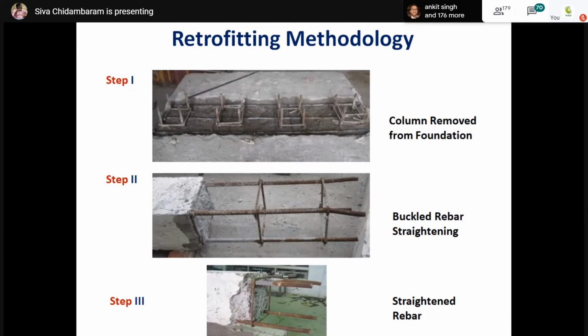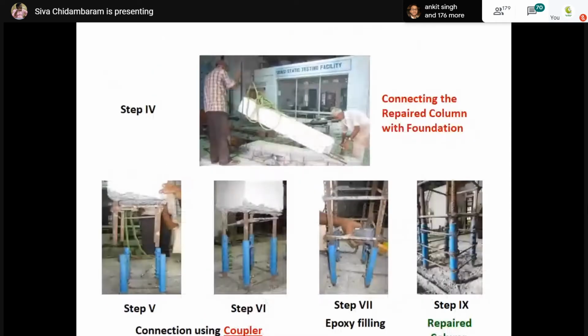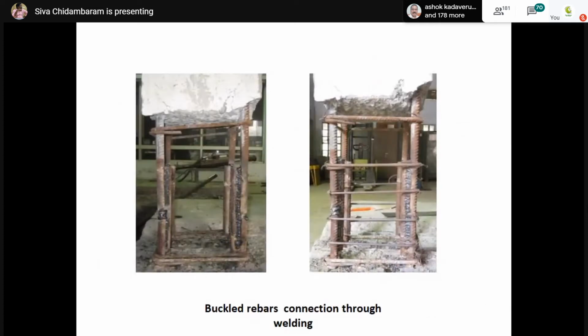We haven't replaced the buckled rebar with new one. And then we have introduced the coupler, and we are inserting the column member into the coupled region, and we are using grouting, and then we are connecting. Thus, we have provided the confinement also. Now, the top portion has old concrete. Now we are going to introduce the fresh concrete.